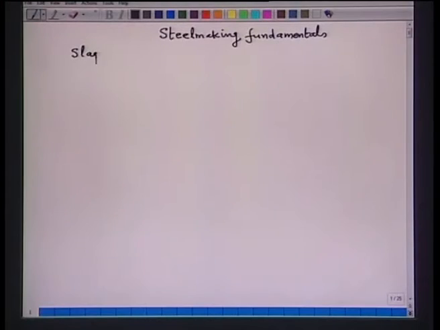So, essentially, at turn down the contents of iron in slag and oxygen in steel should be minimum. So, the fundamentals comprise slag formation and oxidation of impurities.